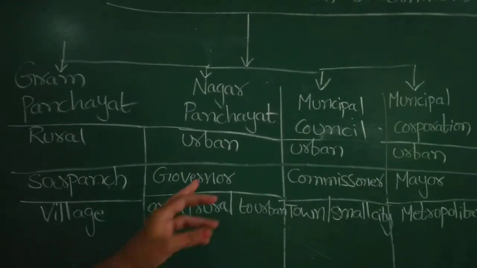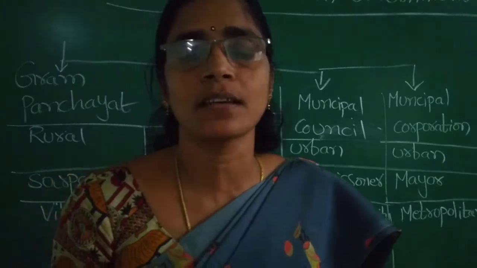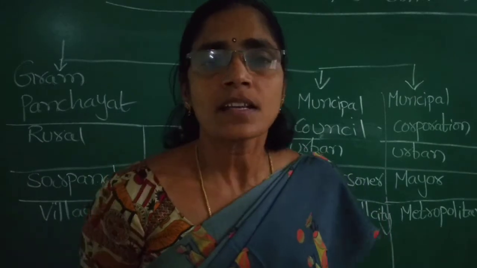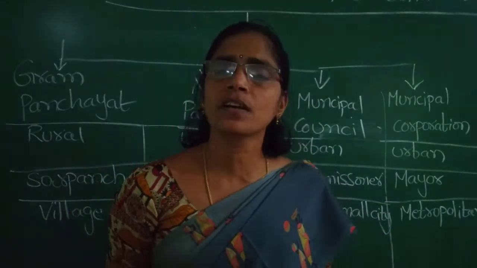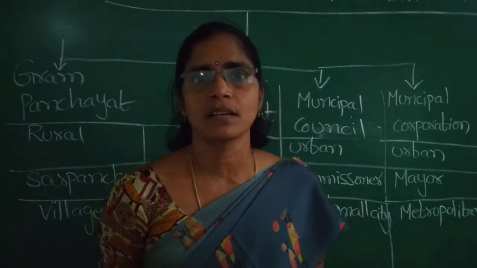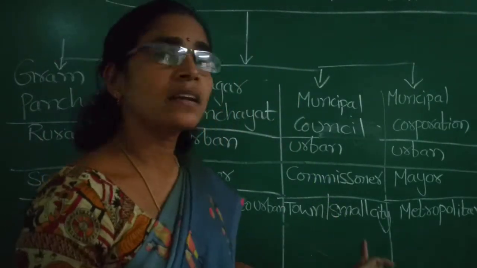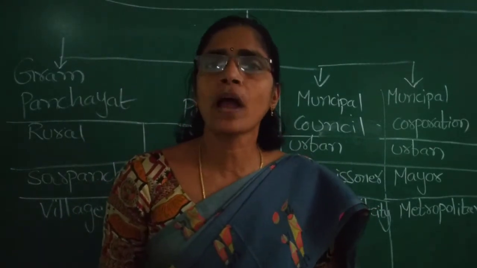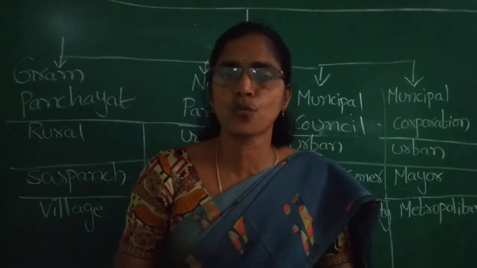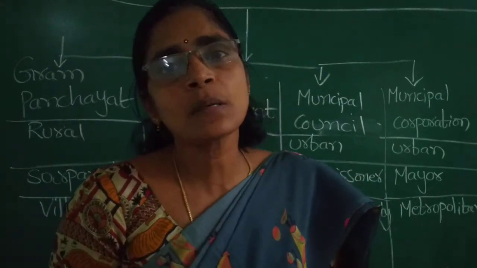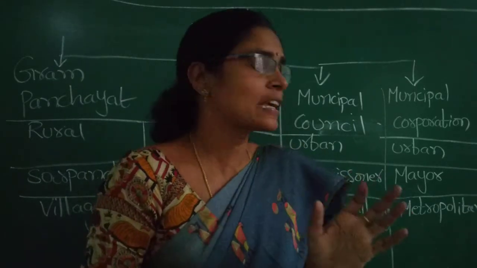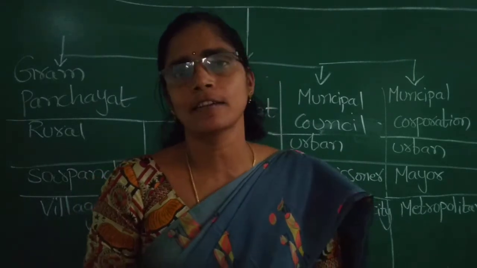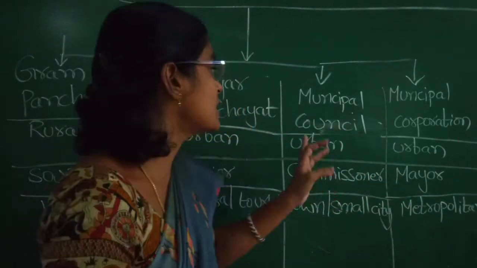And see children, now I am going to say about municipal council. Municipal council is meant for towns or small cities. The members of the municipal council are called municipal councillors. These people are elected for every 5 years and the people who have 18 years or above 18 years can vote and elect the municipal councillors. The municipal councillors elect their commissioner. For example, Guntur, Narsaraopeta like that. These are municipal councils.